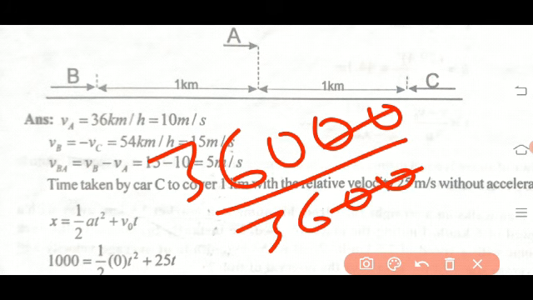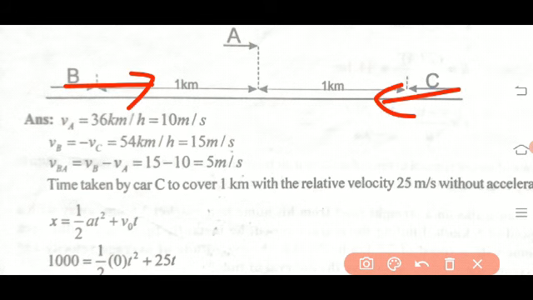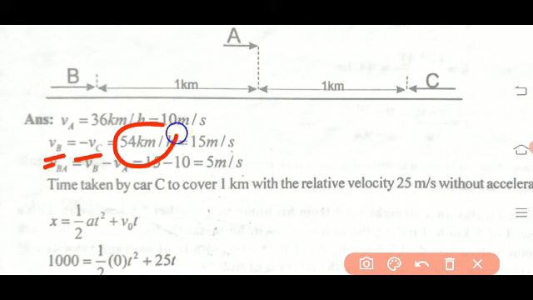So you will get 10 meter per second. Then what is the velocity of B and C? Velocities of B and C are equal but in opposite direction. This is VB, this is VC. Therefore VB equals minus VC. But what is the velocity? 54 km per hour. In the same manner, convert it into meter per second. You will get 15 meter per second.